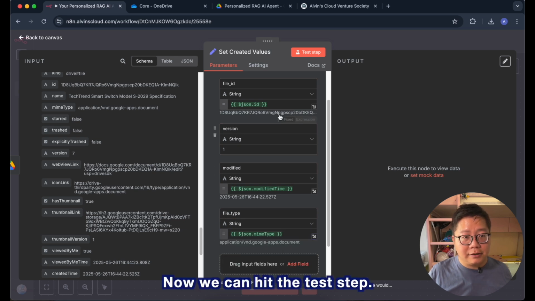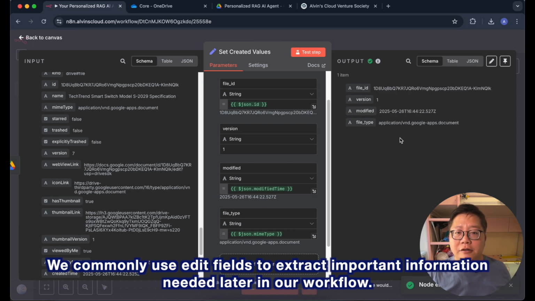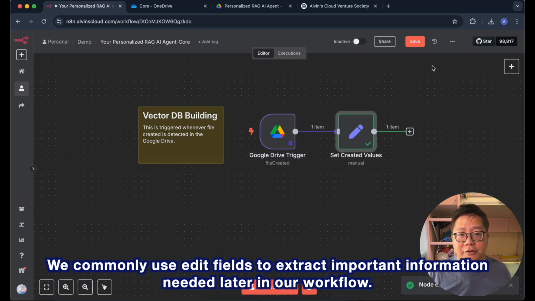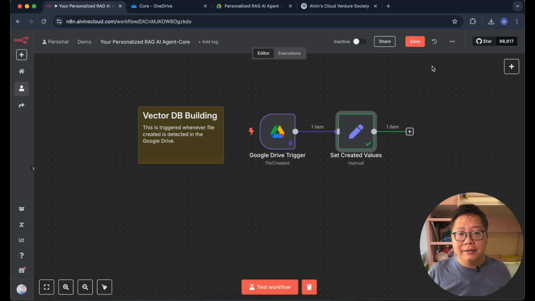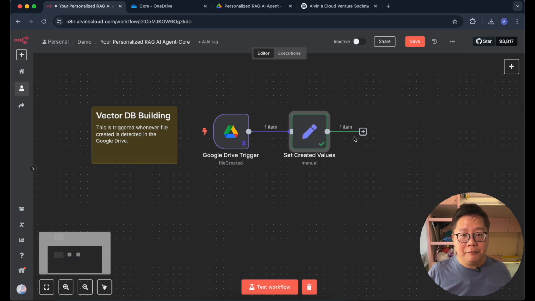Now we can hit the test step. We commonly use edit fields to extract important information needed later in our workflow. This practice helps to keep our workflow organized and maintainable.